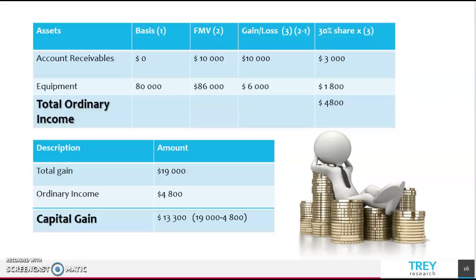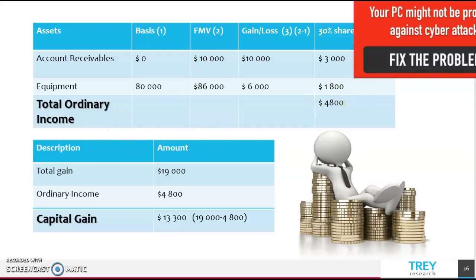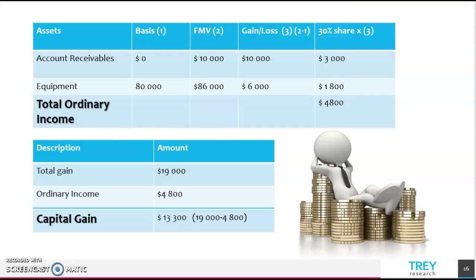Here we can see that the accounts receivable fair market value should be subtracted from their basis, and it will give us a gain of $10,000. Then we have to multiply by the 30% partner's share. Then the equipment will be equal to $6,000, and multiply by the 30% interest share, and it will give us ordinary income of $4,800.